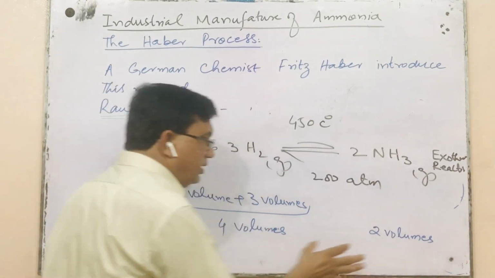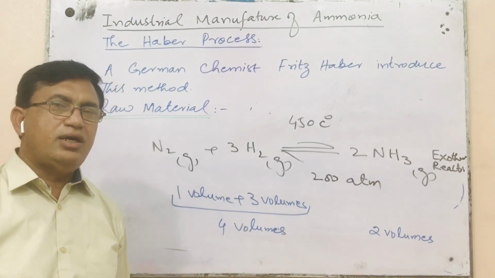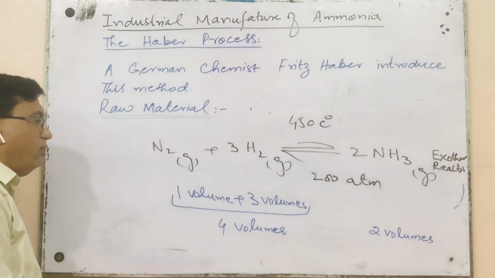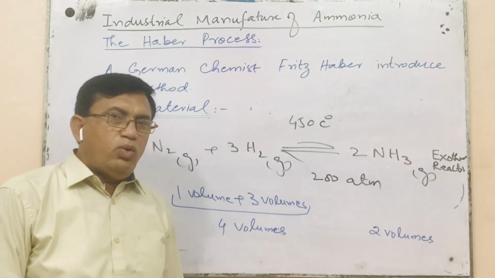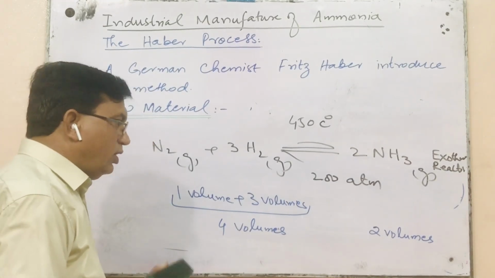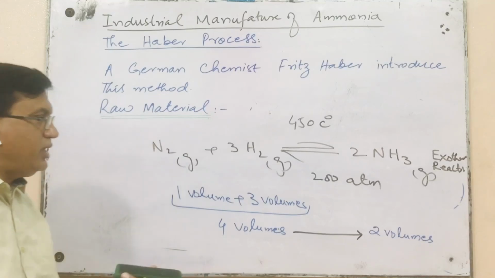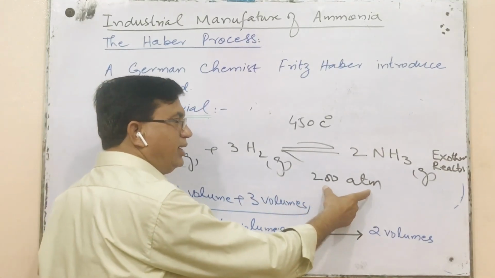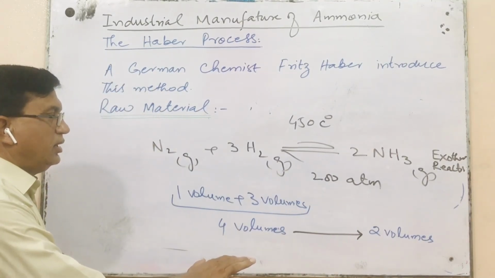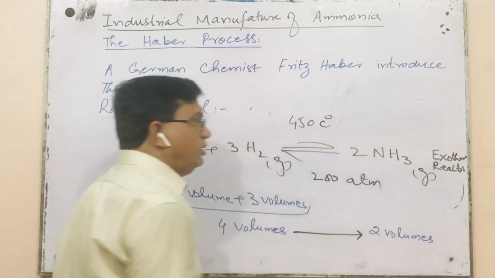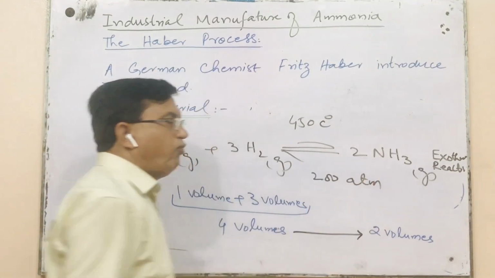Now this is quite clear. If we increase the pressure, the gases will decrease their volume and definitely they will transform into that compound which is occupying lesser volume. Automatically from 4 to 2 volumes transformation will take place quite easily at 200 atmospheric pressure. It means the high pressure will favor the formation of ammonia and will compel the reaction to move in the forward direction.